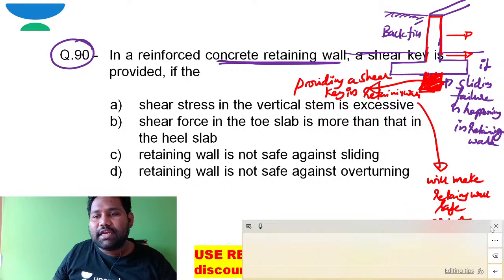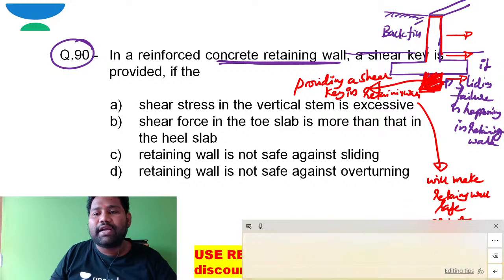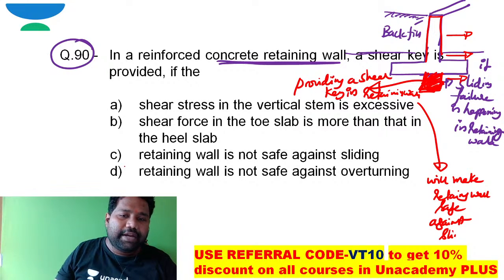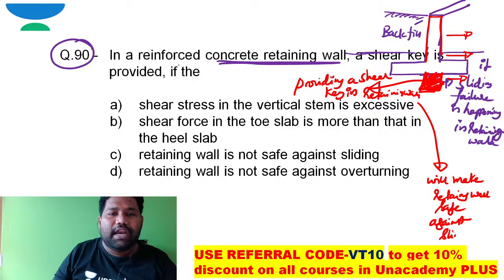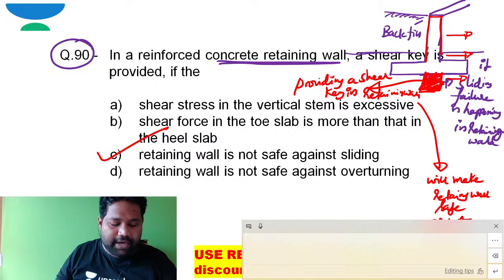As the shear key is embedded inside the ground, the horizontal motion from left-hand side to right-hand side is stopped. So in a reinforced concrete retaining wall, a shear key is provided if the retaining wall is not safe against sliding, to make it safe with respect to sliding.